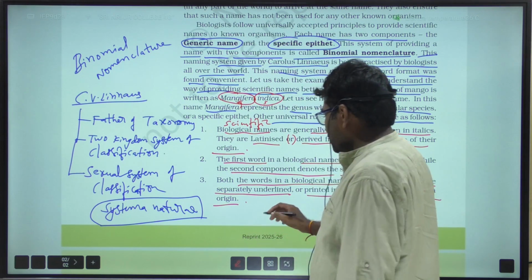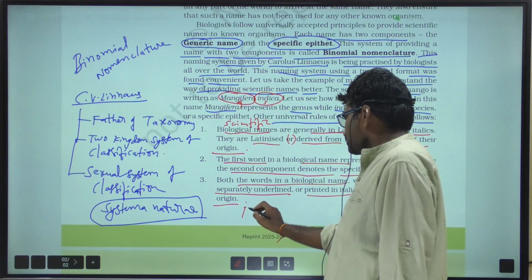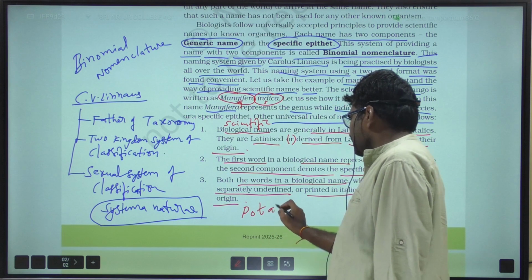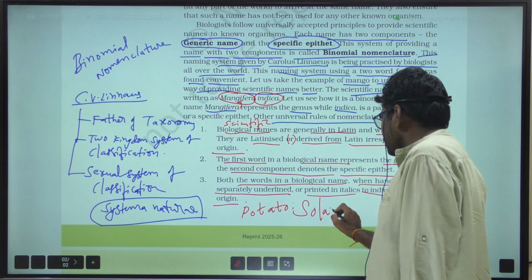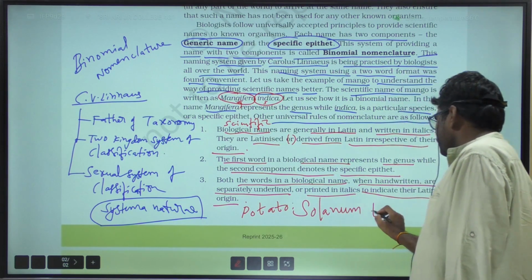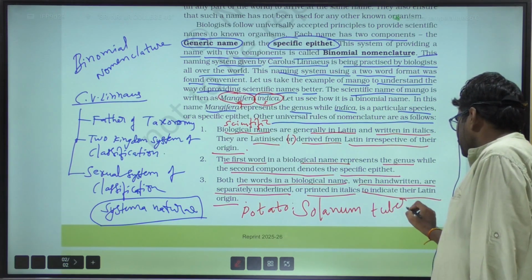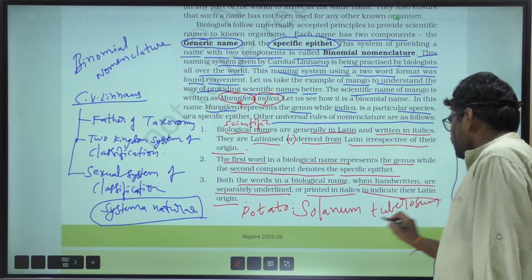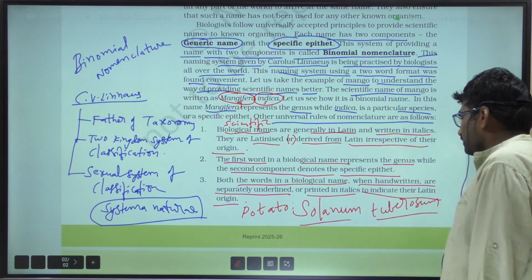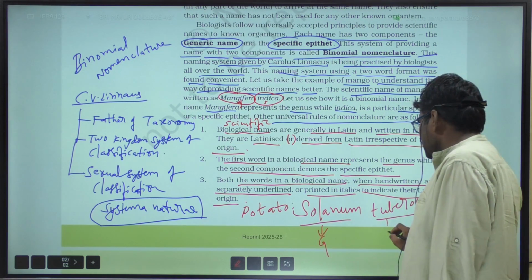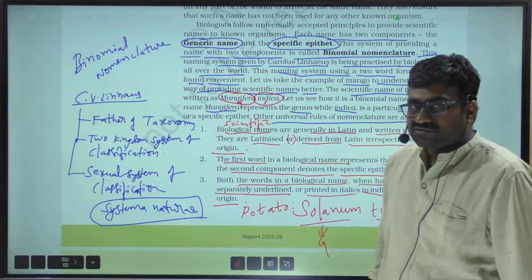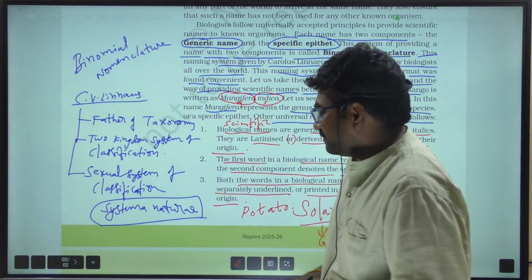For example, potato. What is the scientific name of potato? Solanum tuberosum. Here Solanum is the genus and tuberosum is the species. So we have to separately underline.